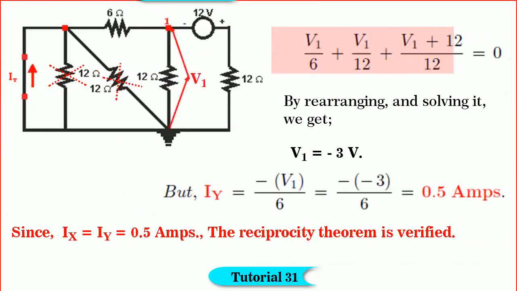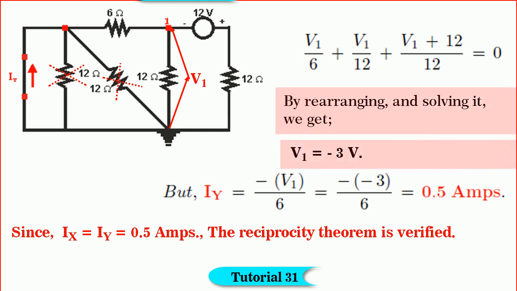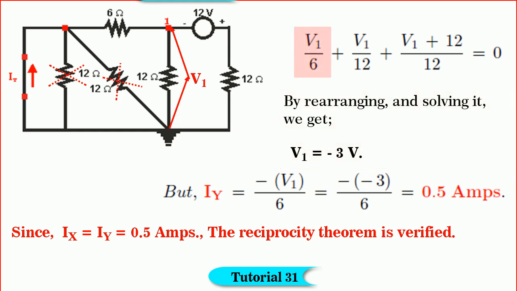So, by writing Kirchhoff's nodal equation for node 1, we get V1 by 6 plus V1 by 12 plus (V1 plus 12) divided by 12 is equal to 0. By rearranging and solving, we get V1 is equal to minus 3 volts. Note, V1 by 6 in the equation is the current flowing away from node 1.